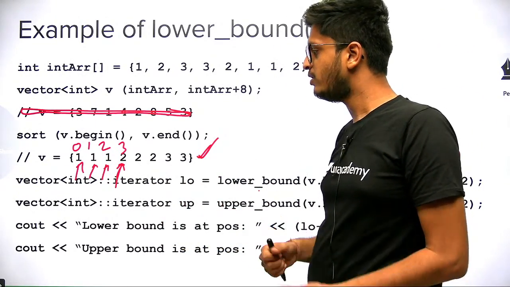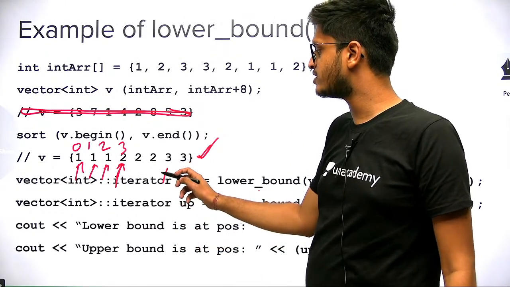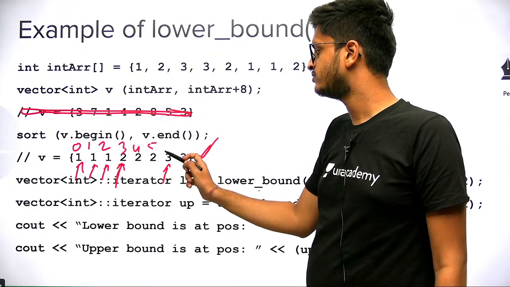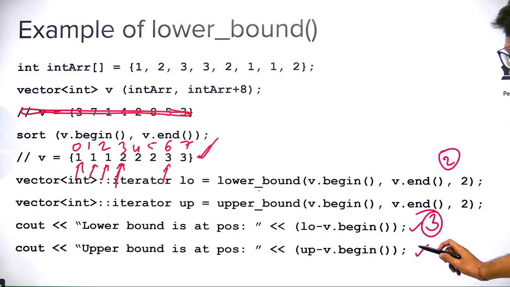And what is the upper bound? It is the value which is strictly greater than. So this is the position which is strictly greater than val. And what position is this? Okay, 6th position. So it will be 6.